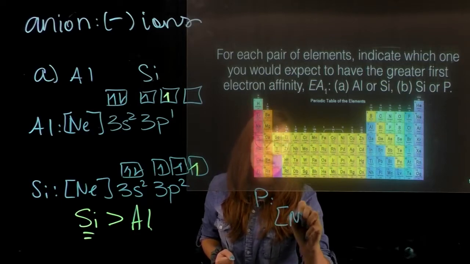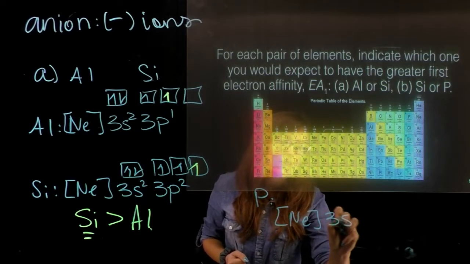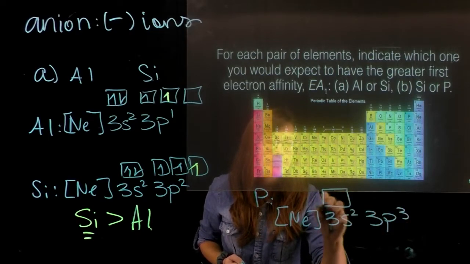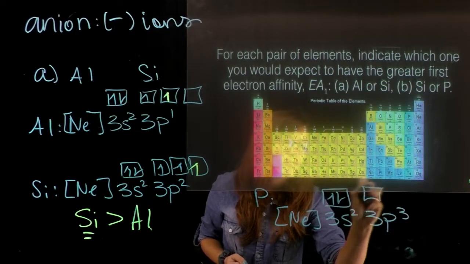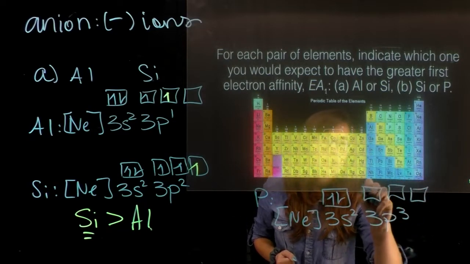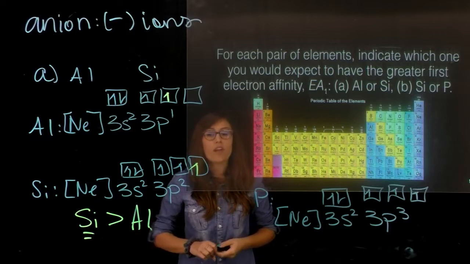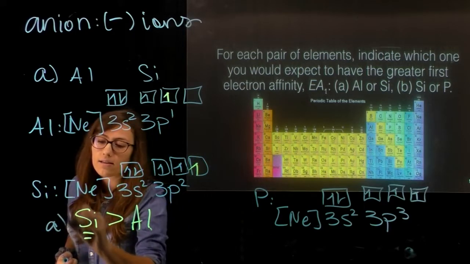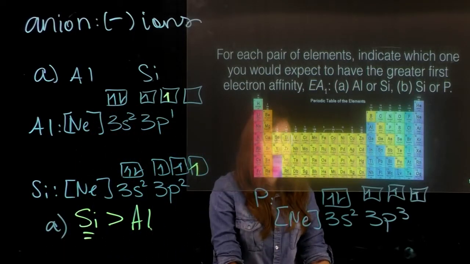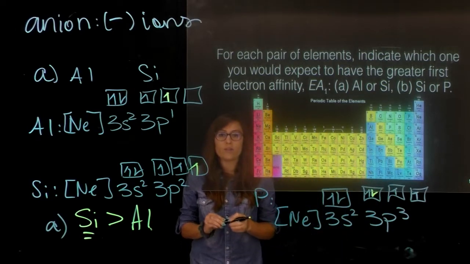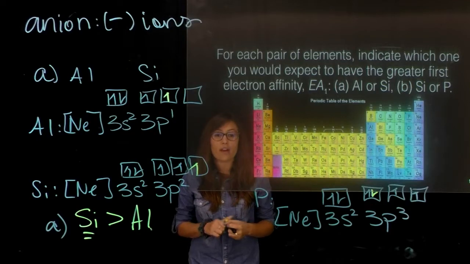It would be neon, 3s2, 3p3. I think you can already guess which one's going to be more favorable in this case. If phosphorus accepts an electron, it will then become paired with one of the half-filled orbitals that are there.